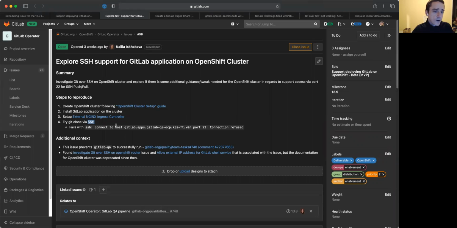And so we're trying to figure out what our options are and what the best path forward is. You can, of course, use a router with just plain HTTPS, but we would like to have SSH as an option for our customers. And so we are exploring this issue.